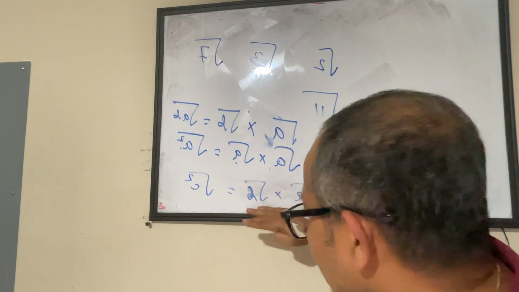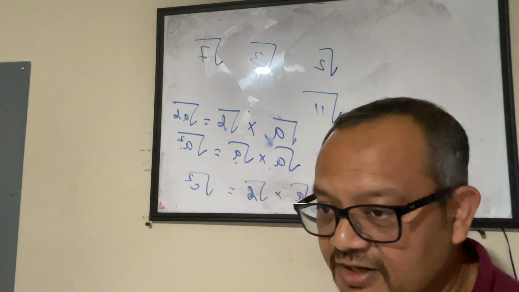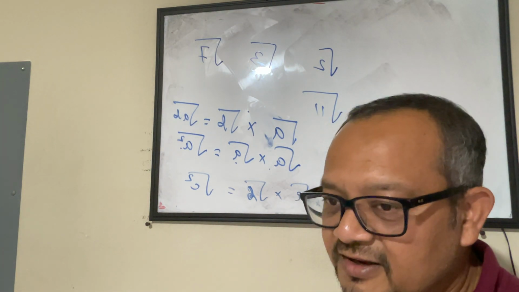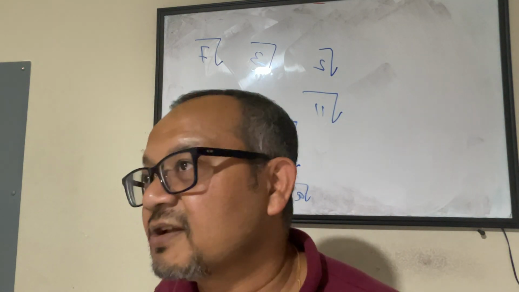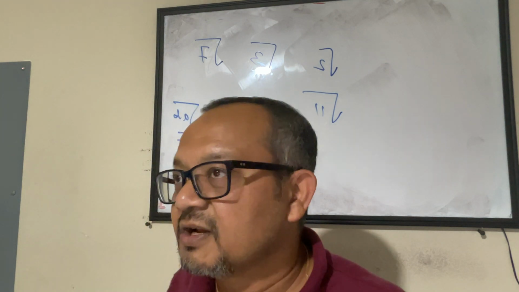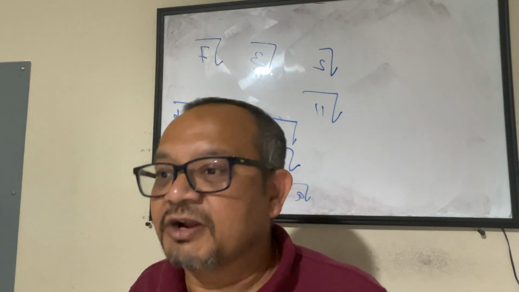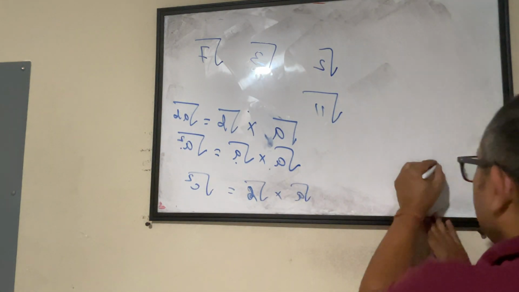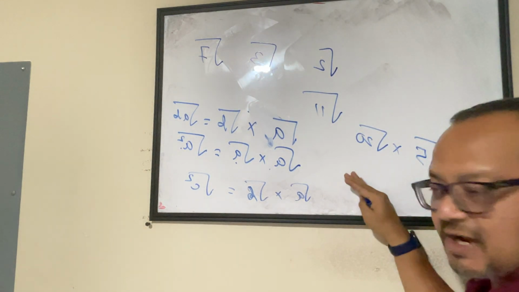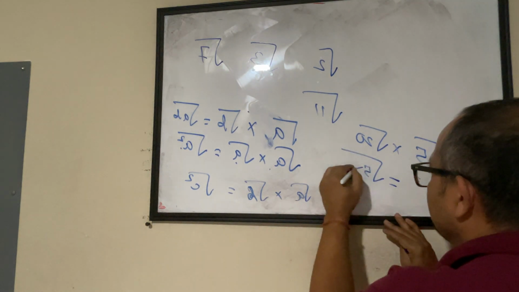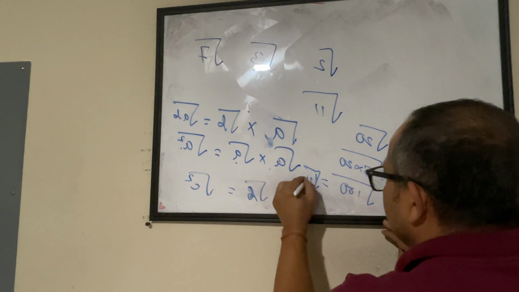Now tell me, is there a possible number that you are aware of where you multiply a and b and it becomes a perfect square, meaning a and b are two different numbers? Let's say 5 times 7. 5 and 7 are different. 5 times 7 is 35, not a square. If I say 5 times 20, yeah, I have an example here. Square root of 5 multiplied by square root of 20. What will it become? Square root of 5 into 20, which is square root of 100, which is nothing but 10 square.